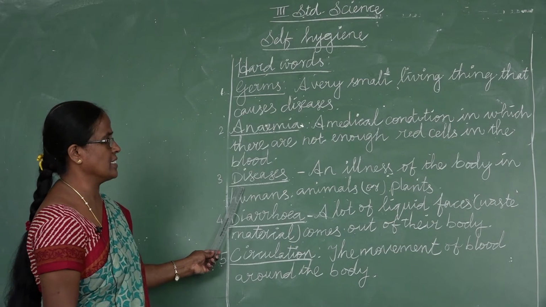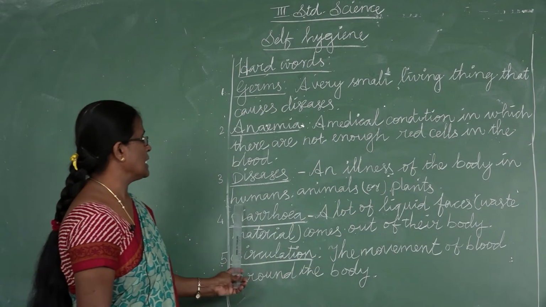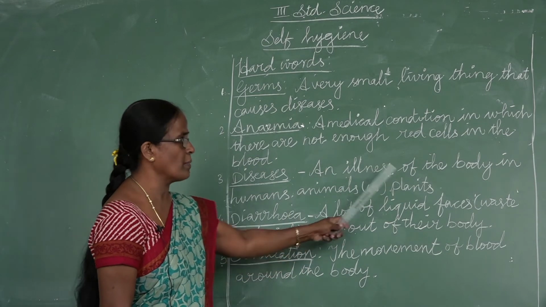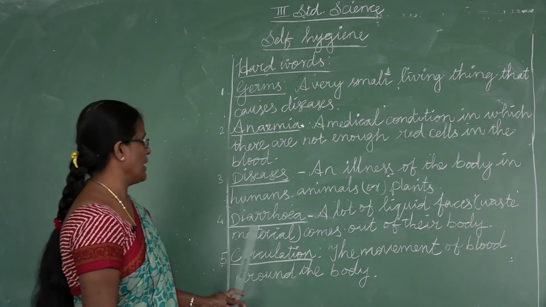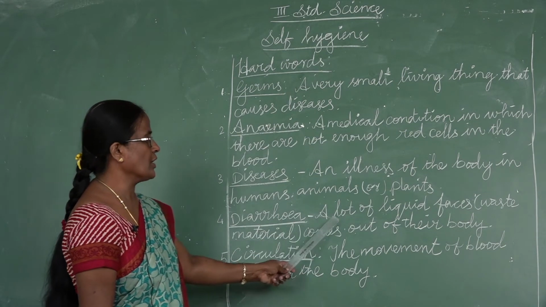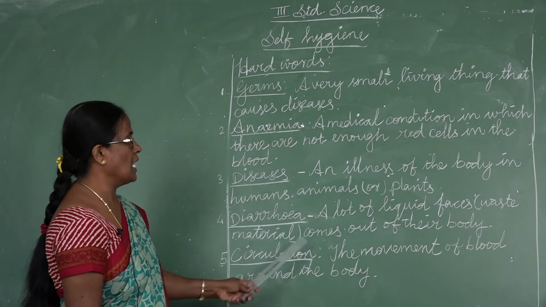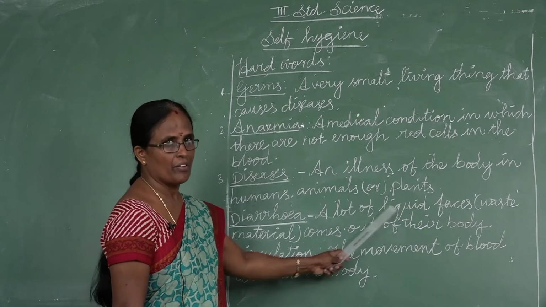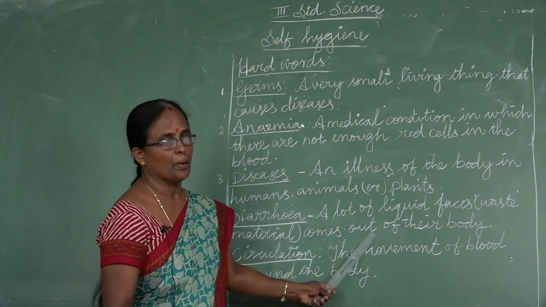The next, disease. This is the meaning of disease. An illness of the body in humans, animals or plants. Next, diarrhea. A lot of liquid feces, or waste material, comes out of the body.